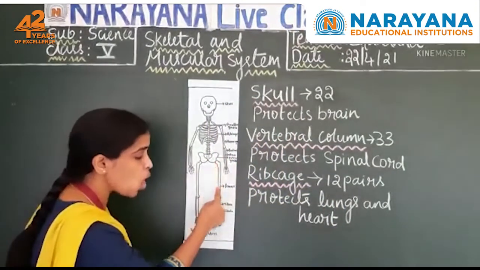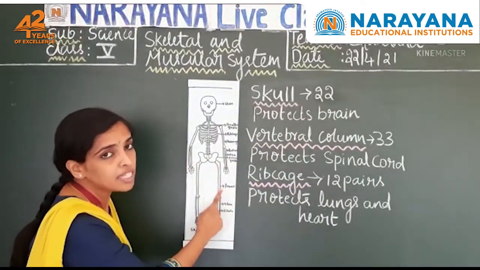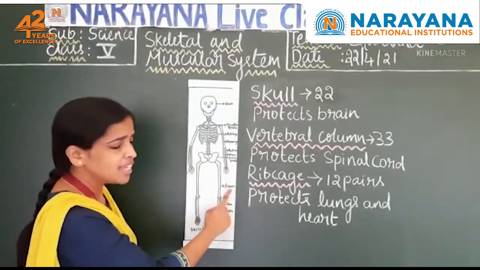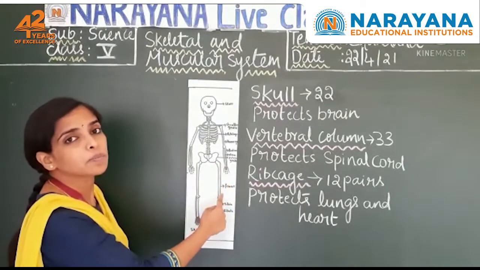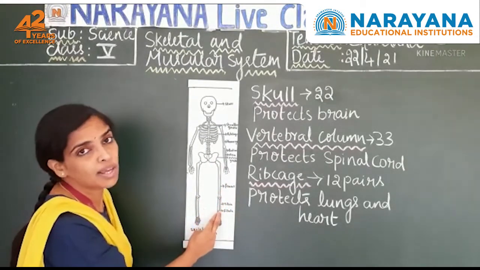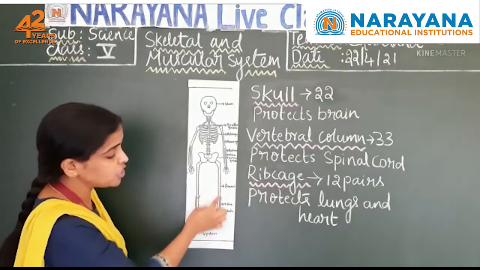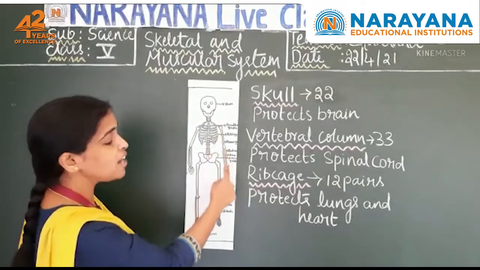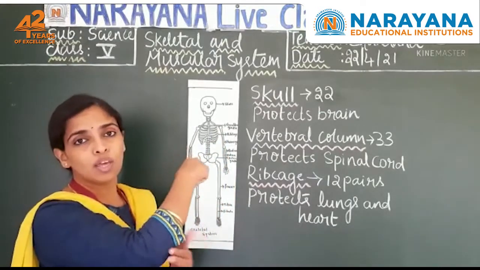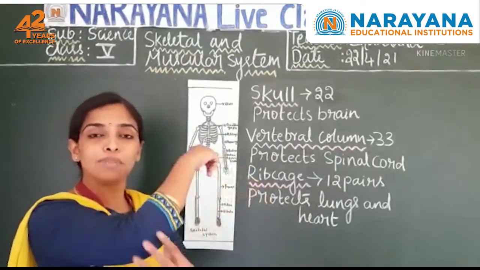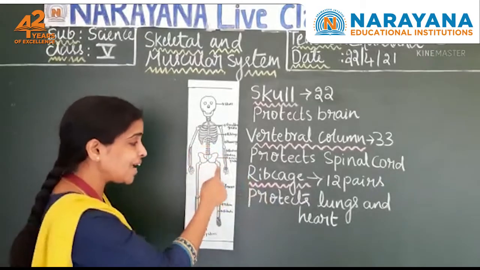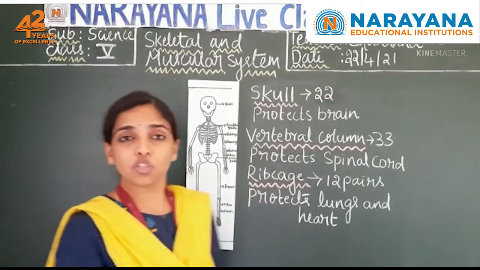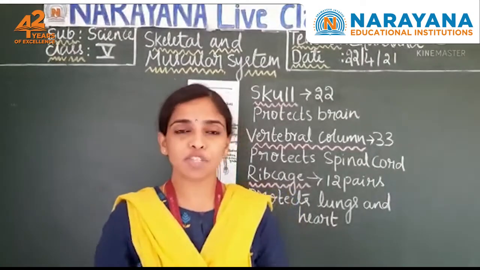Here there is one long bone called the femur in the upper portion, right? In the thigh region, it is called the femur. This is the longest bone in our body. And there are two bones in the lower leg. The region where these two bones meet is called the knee. And in the hand, we call it the elbow. The upper arm and the lower arm bones meet in the elbow region. But in the leg, the upper leg and the lower leg meet near the knee. Understood? You understood the different parts of the skeleton?